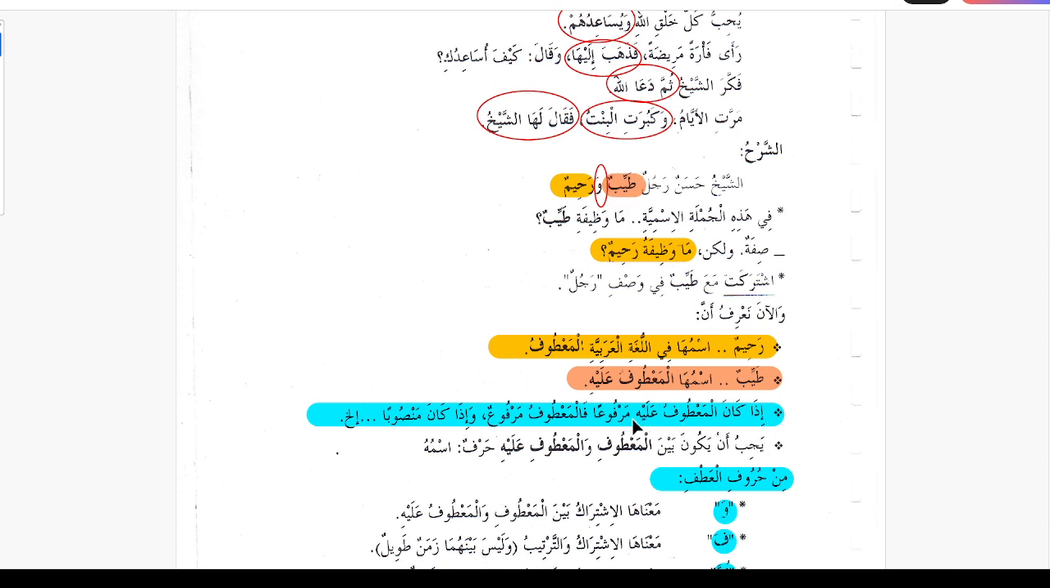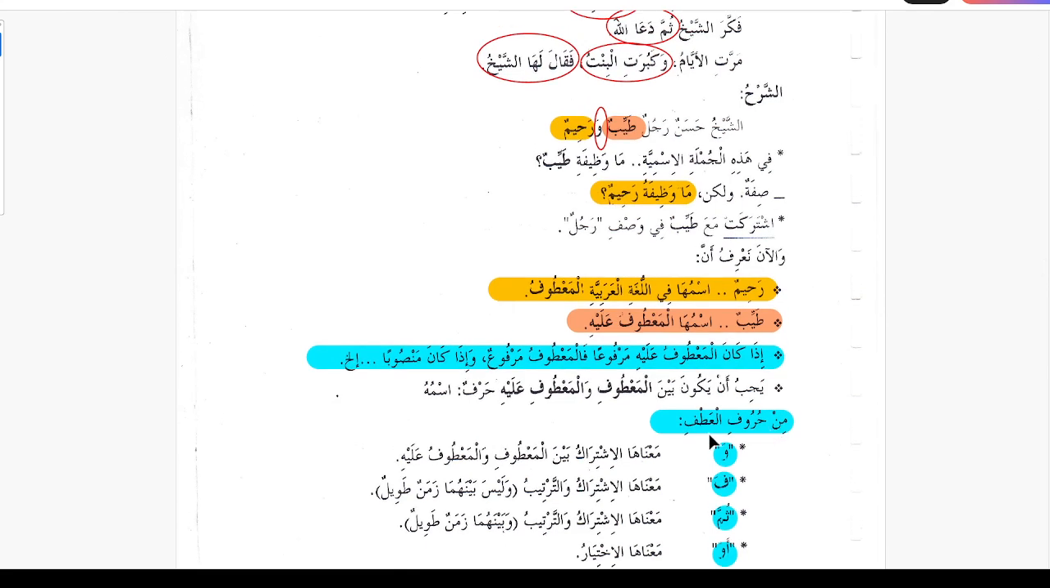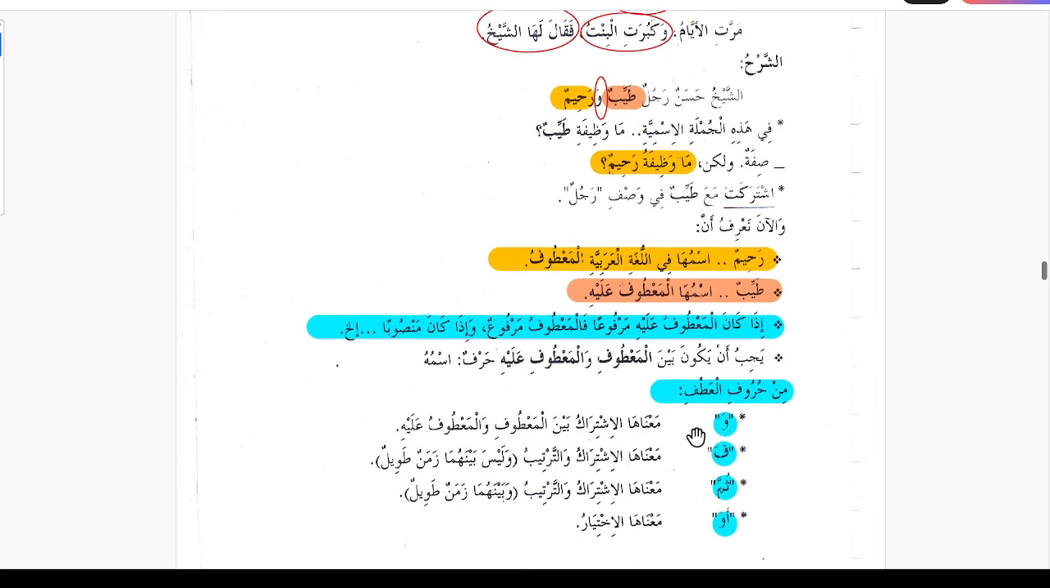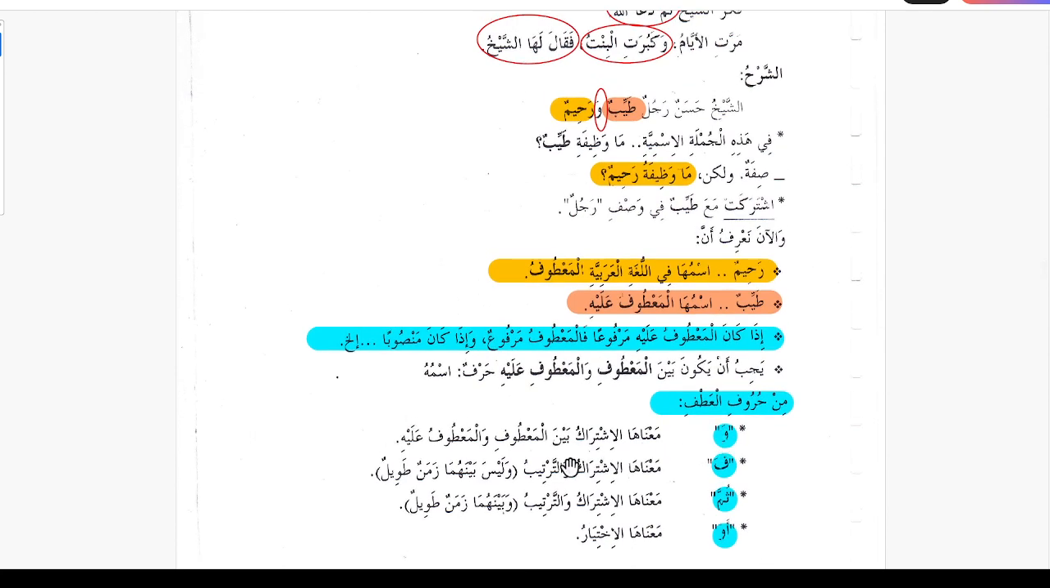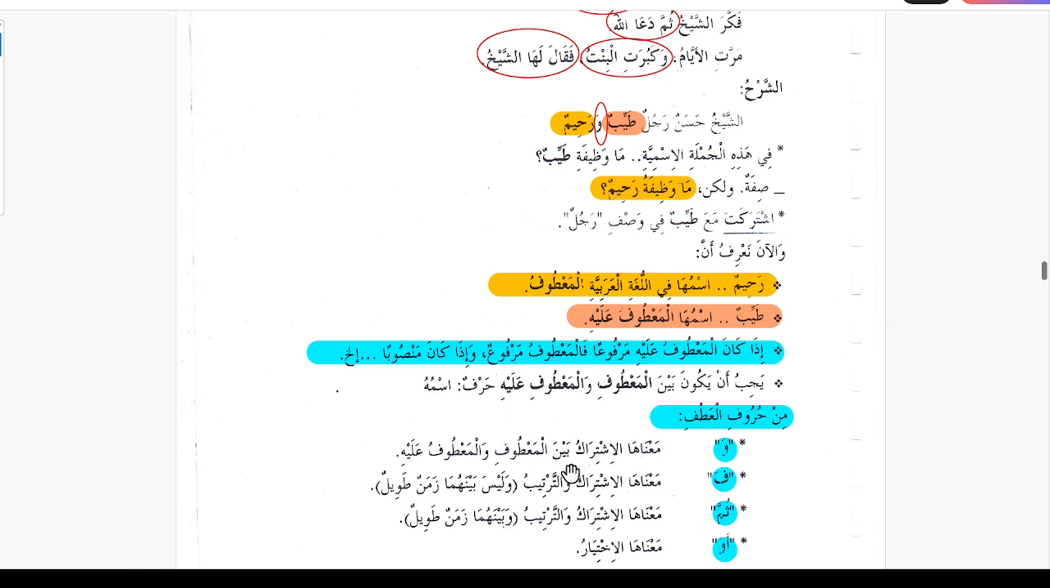Iza kana al-Matufu alay marfoon, when Matuf alay is marfu, then the Matuf is gonna be marfu. Just like in this case, Rahimun is marfu because Matuf alay is marfu. And it is going to be mansoob when this is going to be mansoob, and going to be majroor when this is going to be majroor. And then we studied some haruful atfi, some connectors like Waw. Waw is used when we have to make a connection, manaha al-ishtirak, between matuf and matuf alay.